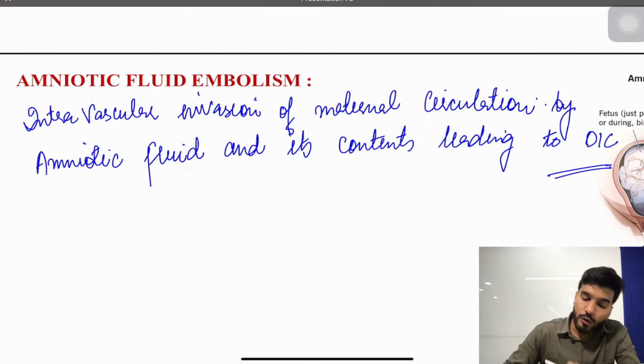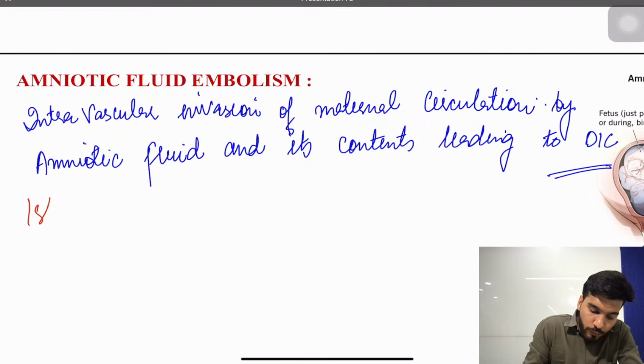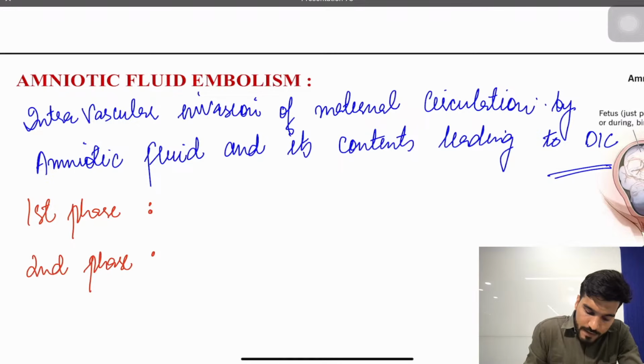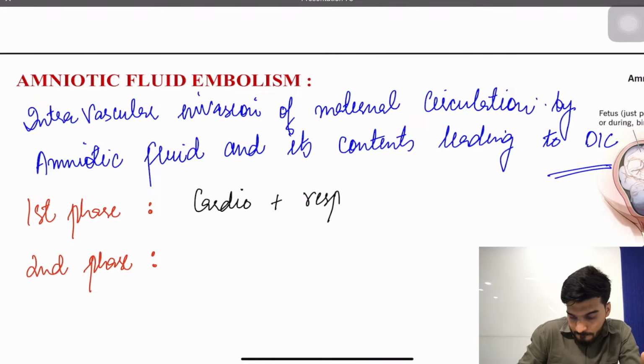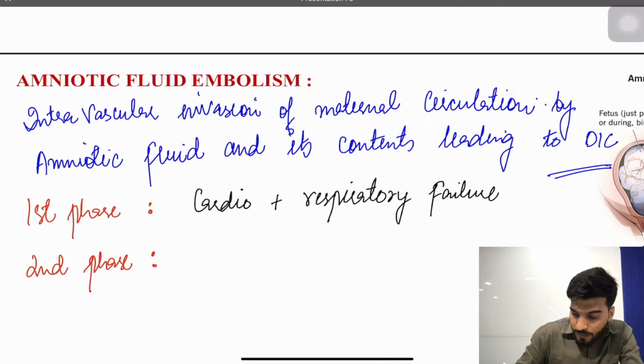Now this amniotic fluid embolism, my dear students, has two phases, first phase and second phase. When I talk about the first phase, there is cardiorespiratory failure, cardio plus respiratory failure.